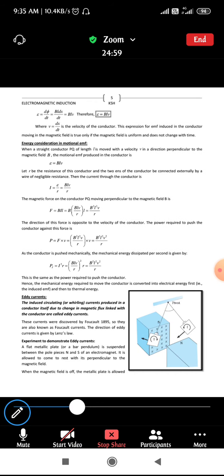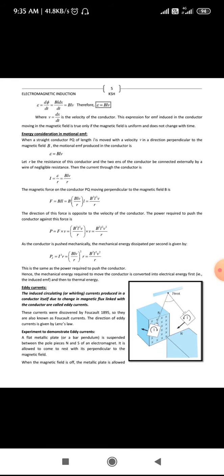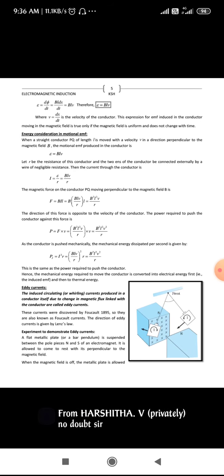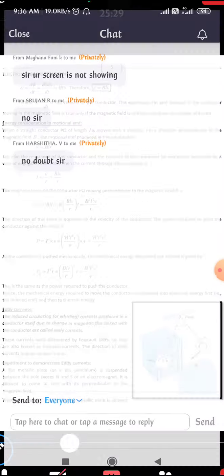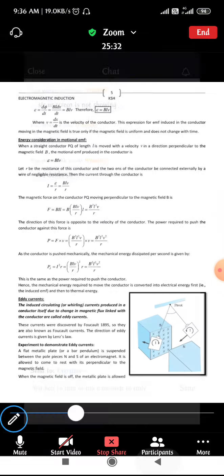Okay, fine students, any doubts regarding this derivation? Okay, fine.